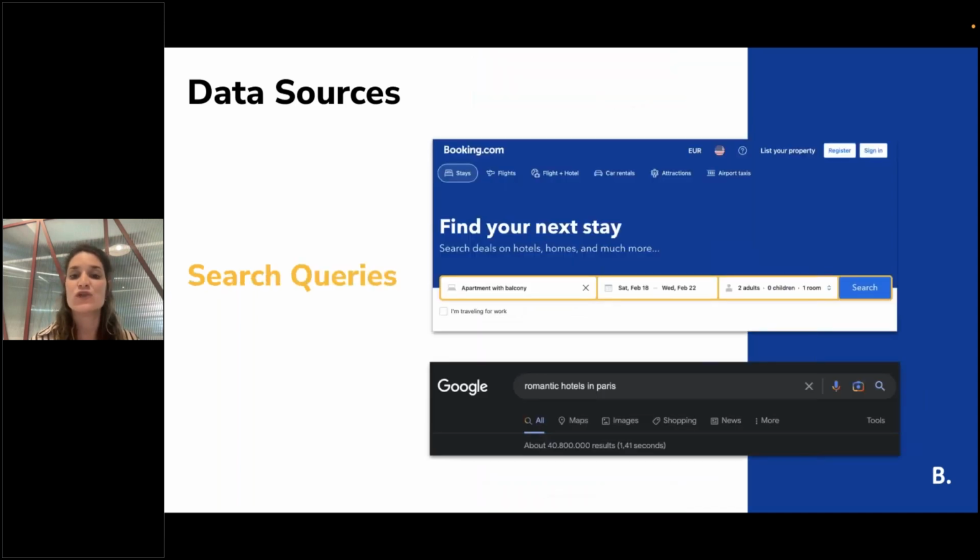We also have search queries. If you search, even in Google or inside Booking, we can understand your intent, right? If you write romantic hotels in Paris, we know that the romantic topic is very relevant for you. Then we can surface properties that are relevant for romantic. So we can also extract topics from the user query.